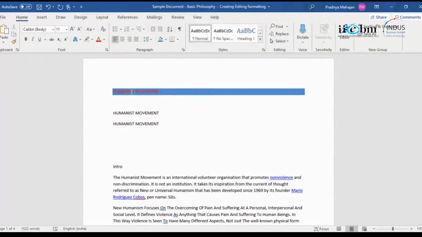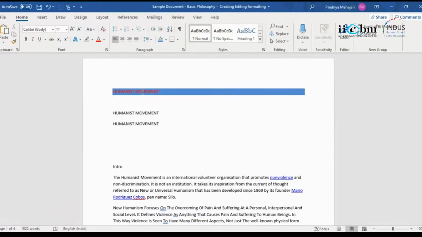You can choose any number of colors, but just because there are lots of colors and lots of styles, you need not use everything. Maintain a discipline about how you are going to use these colors. Use them with some sense. Don't just use all colors, don't just use all kinds of fonts. So if there is a document that you create, stick to a certain font. You cannot use a Times New Roman font in one paragraph and an Arial font in another paragraph, right? So you have to follow certain discipline of formatting.